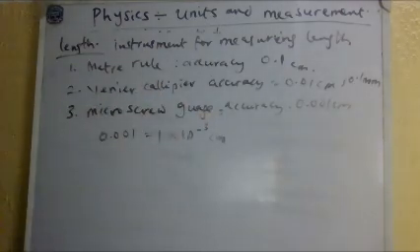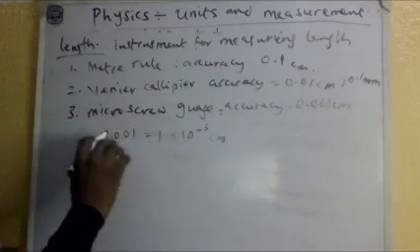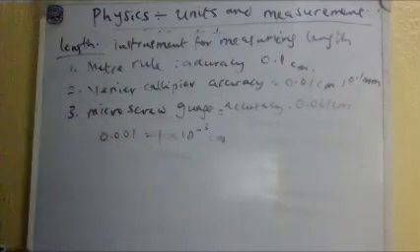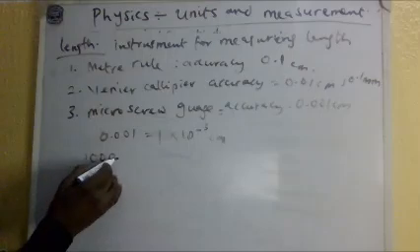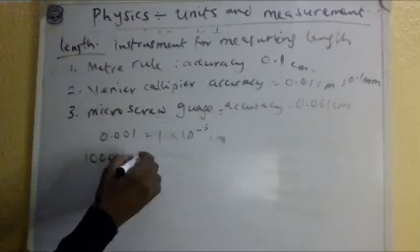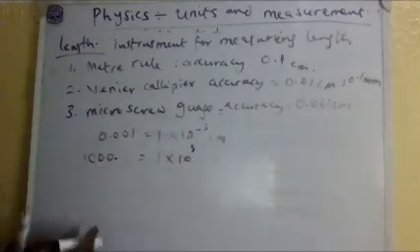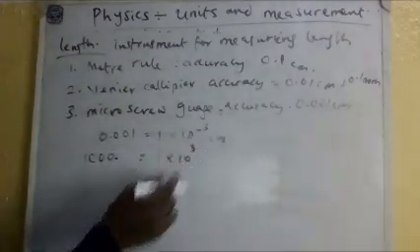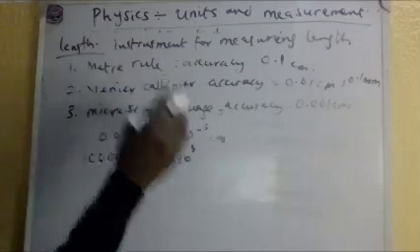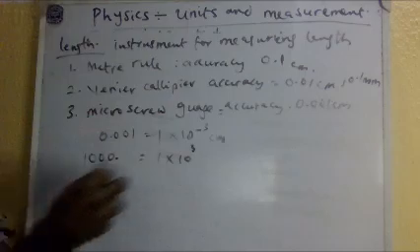Please note, if you are going from left to right, 1, 2, 3, it's minus. If it's the other way, let's say for instance I want to do 1000 in standard form. This is where the point is. I go 1, 2, 3. So it equals 1 times 10 to the power 3. Positive 3 because I'm going from right to left. Right to left is positive power; left to right is negative power. Okay, so that's for the micro screw gauge.